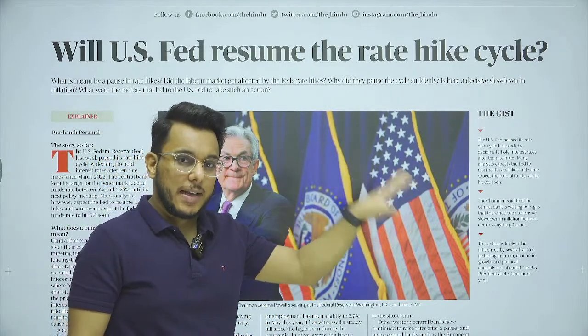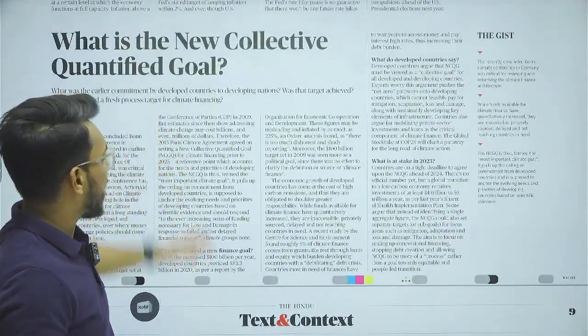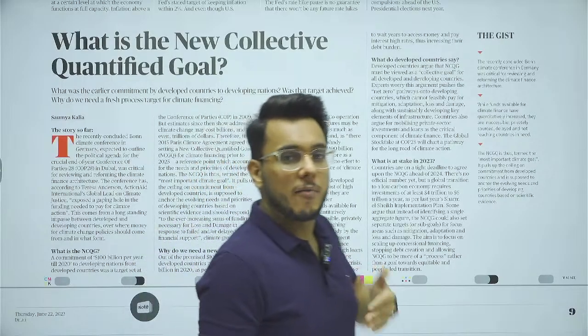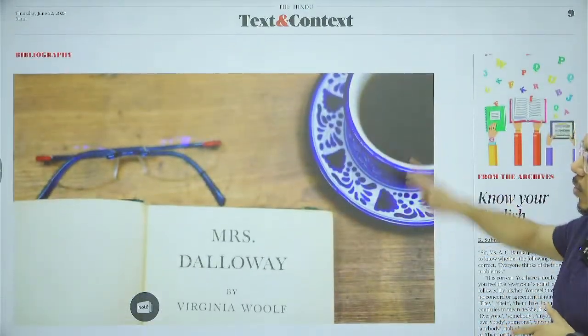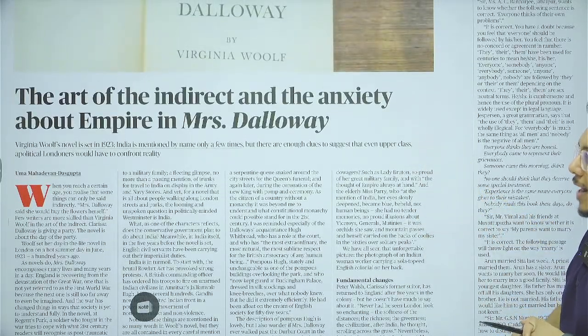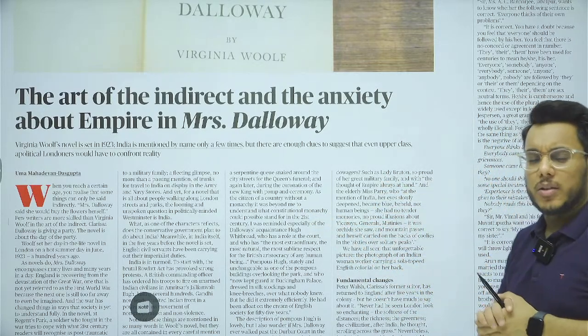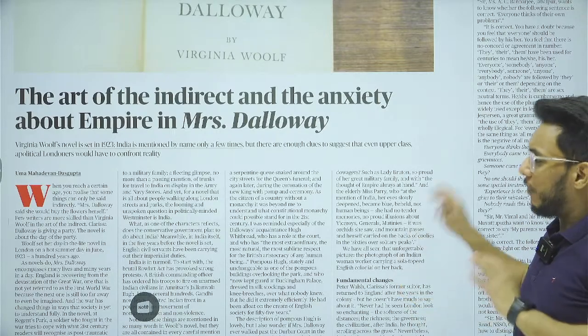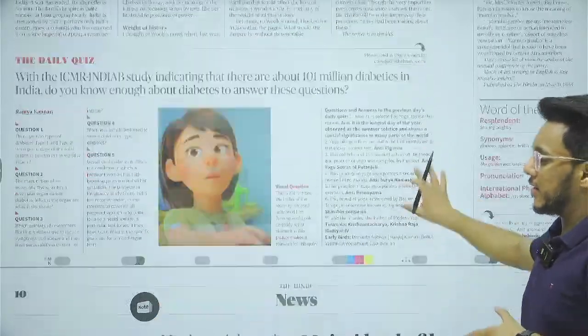We'll take what is important things that will be coming up. Then what is the new collective quantified goal with respect to environment? Important article, we'll take it up. Then it is a bibliography article, the art of the indirect and anxiety about empire in Mrs. Dalloway. Okay, like now guys understand, not important article for the exam point of view. So for exam specifically, no need to go too much in detail in this particular article.